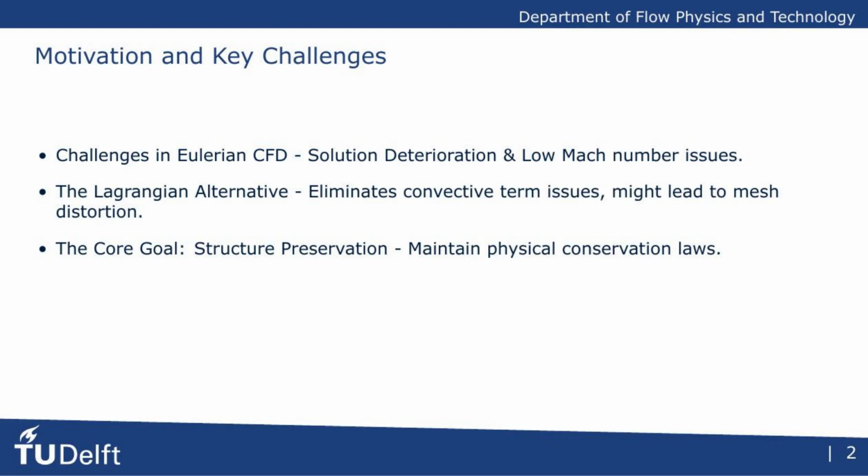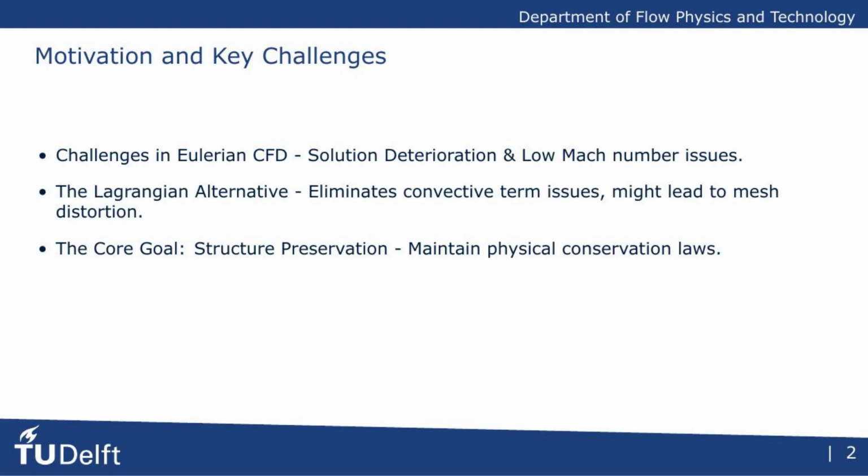In computational fluid mechanics, the standard approach is the Eulerian formulation, where we use a fixed mesh and watch the fluid flow through it. However, this method has known issues. It contains non-linear convective terms that can generate small-scale phenomena which, over time, can no longer be accurately represented on the mesh. This leads to a deterioration of the solution. Furthermore, these methods pose significant and persistent problems when simulating low Mach number flows.